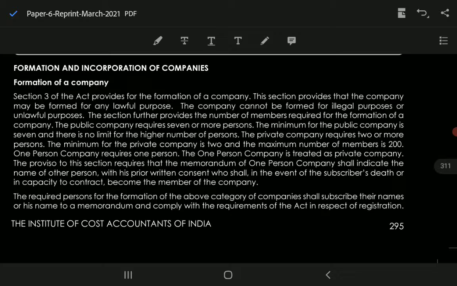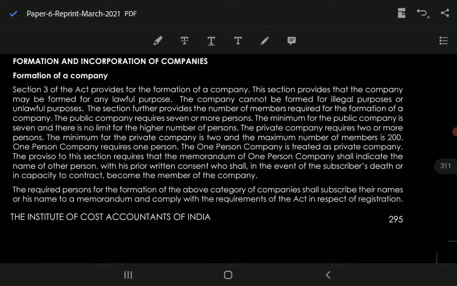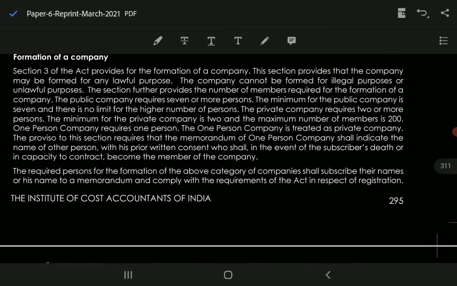This section also provides the number of members required for the formation of a company. In a public company you need a minimum of 7 or more persons, and there is no limit for the highest number of members in case of a public company. Although a private company can be started with 2 or more persons, the minimum for a private company is 2, and the maximum number is limited to 200, as already studied in the definition of private company, which restricts the maximum number of members to 200. One person company requires one person, as already studied in the features of one person company in detail, and is also treated as a private company.